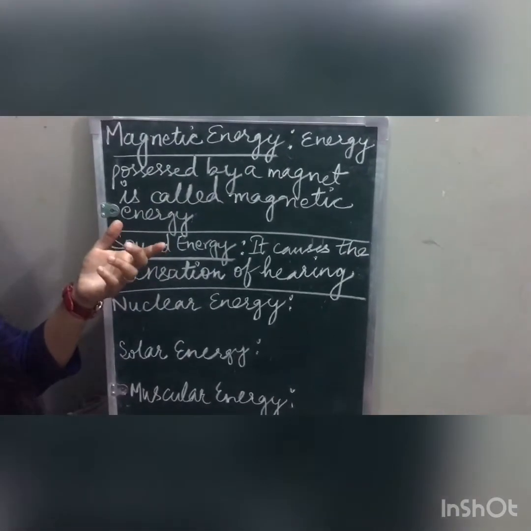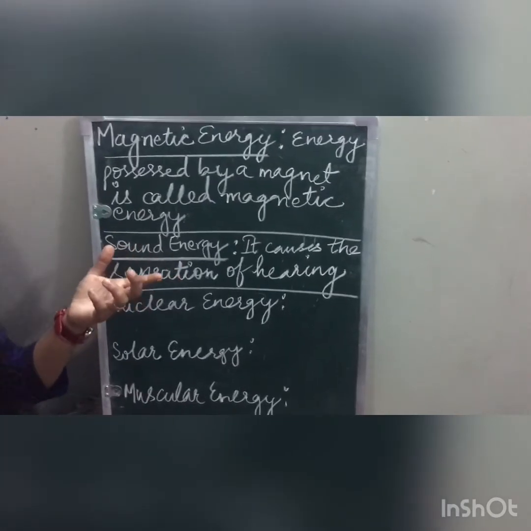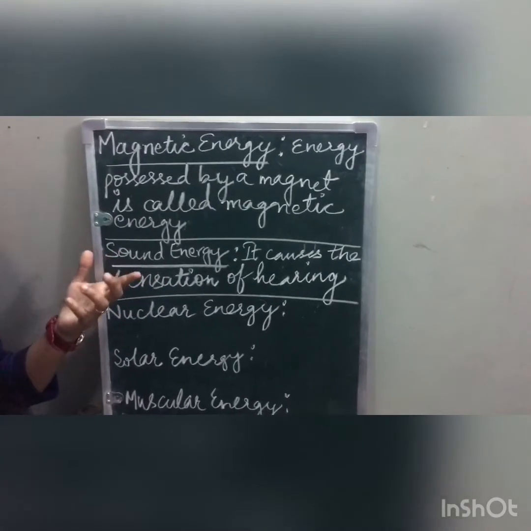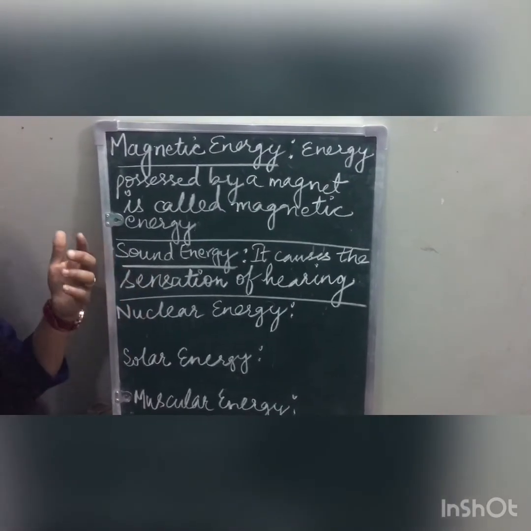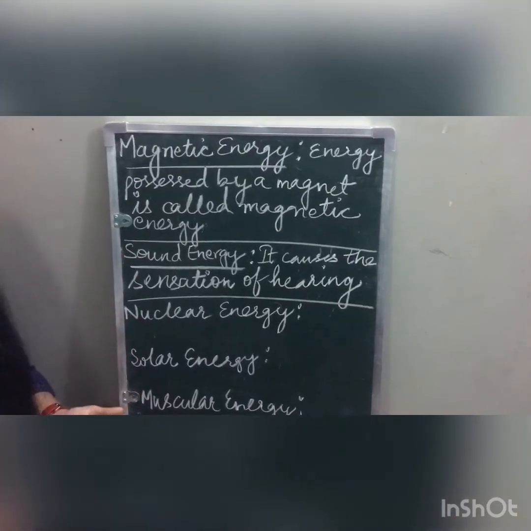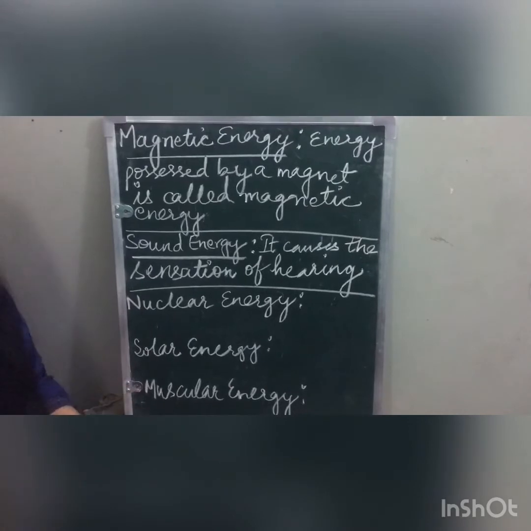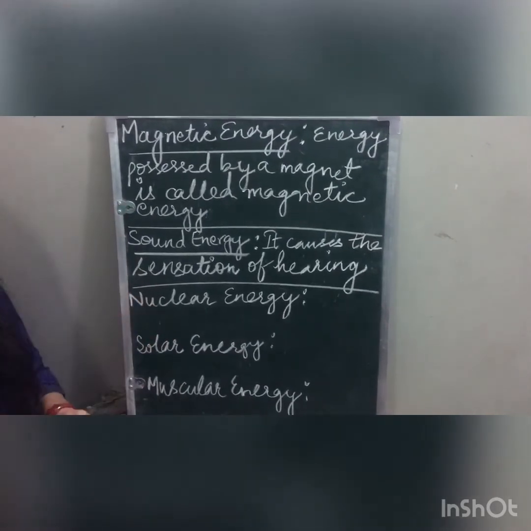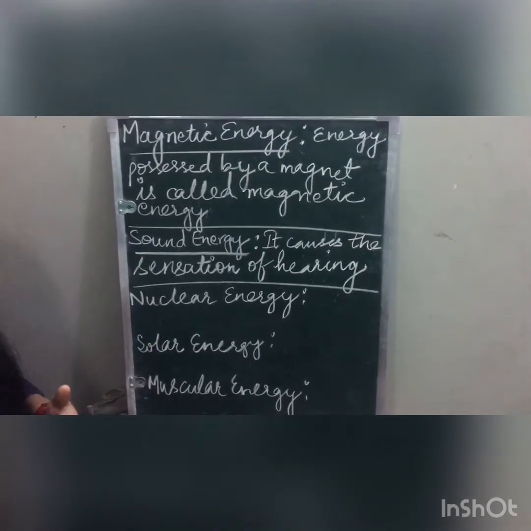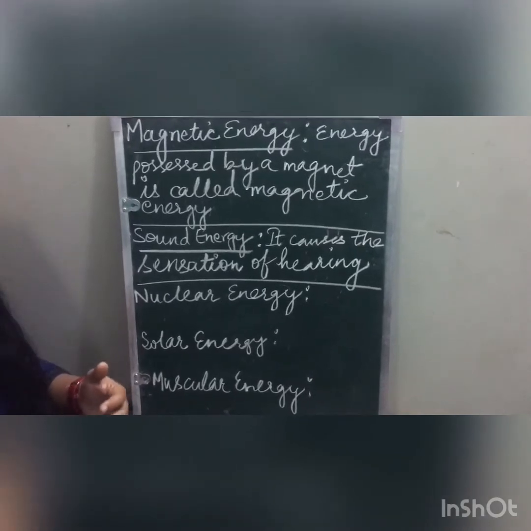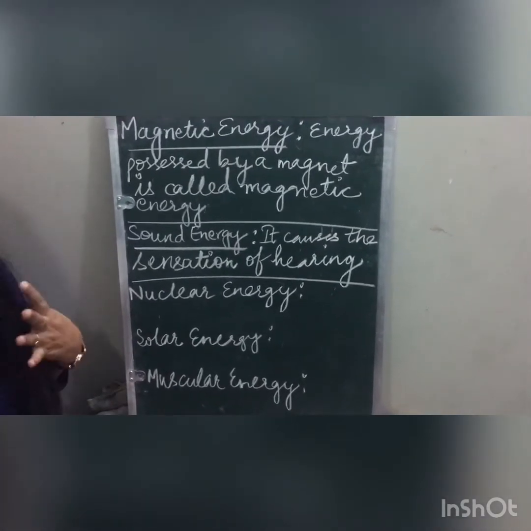Now magnetic energy is used where we are using those magnets. Magnetic energy is used in electric motors, generators, telephones, microphones, electric bells and speakers. The bell at your home is also using a magnet. Magnetic energy is also used in an electromagnetic crane to lift heavy loads of iron and steel, class.